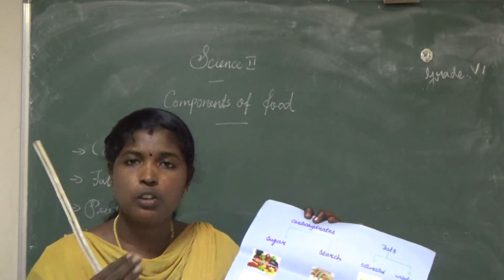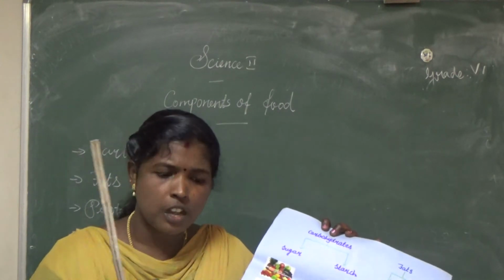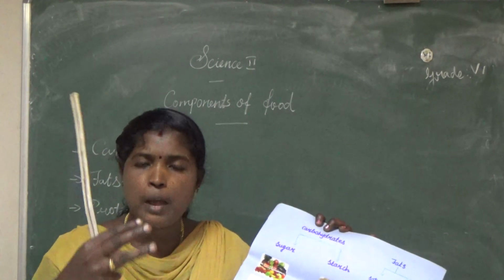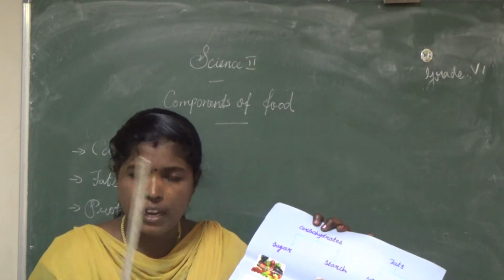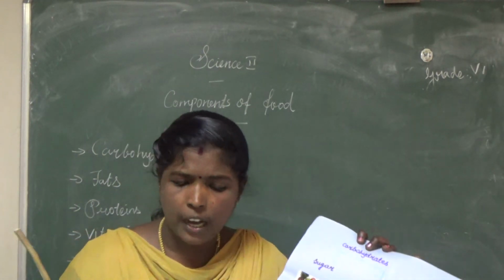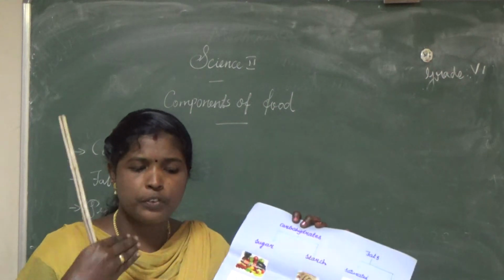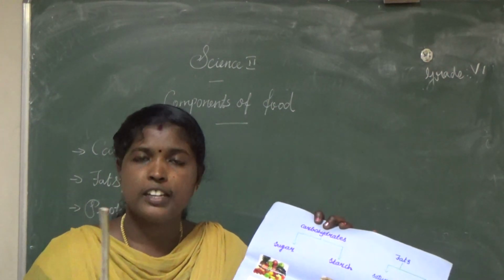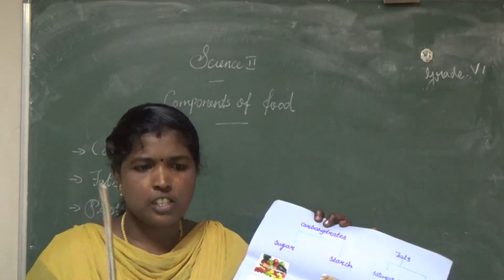Sugar is glucose, so starch is converted into glucose. Glucose is the simplest form of sugar. It is then absorbed by the blood and provides energy to our body. After digestion, the food is absorbed into the blood and provides energy to our body and keeps our body energetic the full day. Are you clear?